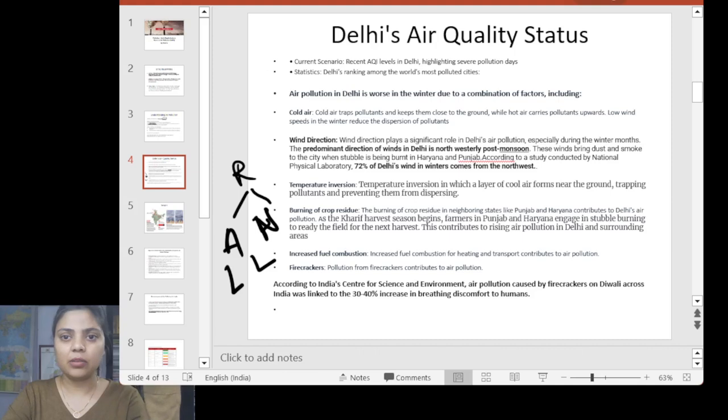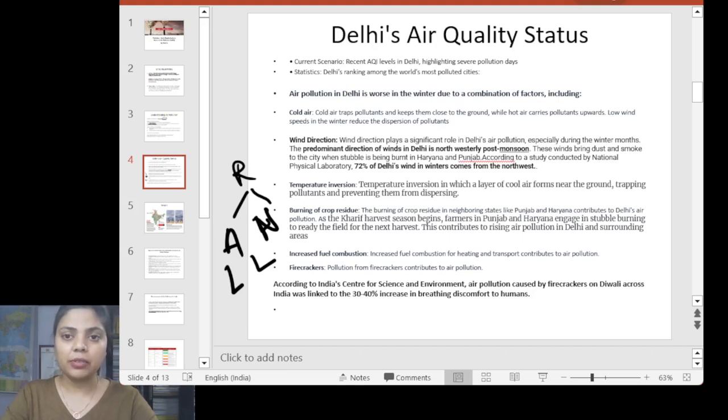So we can see the cold air. Obviously in winter the air is cold, so the pollutants get trapped, especially if I attach temperature inversion with the cold air. Whenever the air is cold, it does not allow the pollutants to disperse in the environment. Temperature inversion is where we see a layer of cool air near the ground, and it traps the pollutants and prevents them from dispersing.